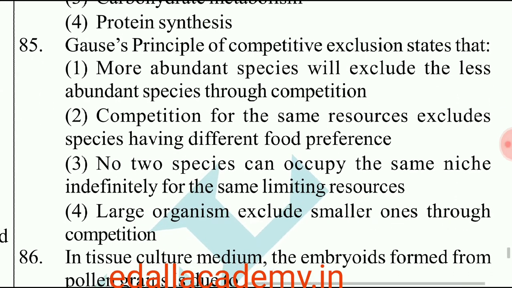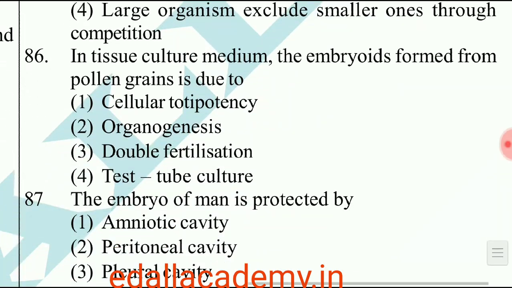Question number 85. Gause's principle of competitive exclusion states that no two species can occupy the same niche indefinitely for the same limiting resources. Is the answer for this question? So the correct option is 3. Question number 86. In tissue culture medium, the embryoids formed from pollen grains is due to. The answer is cellular totipotency. So totipotency means the ability of living cell to produce an entire organism. So here the correct option is 1.